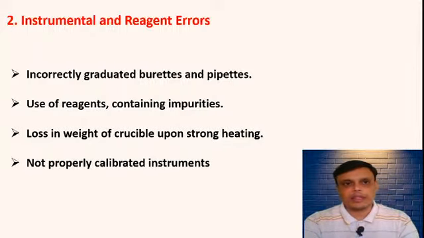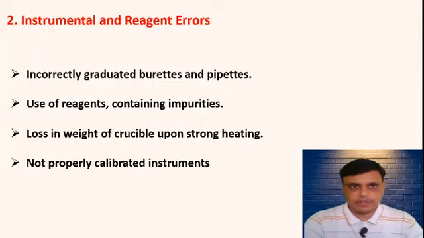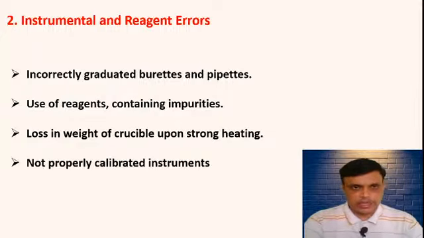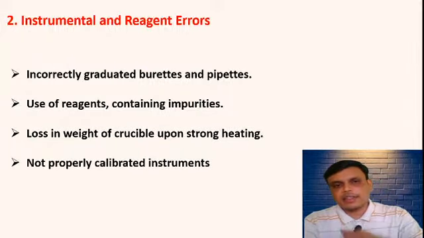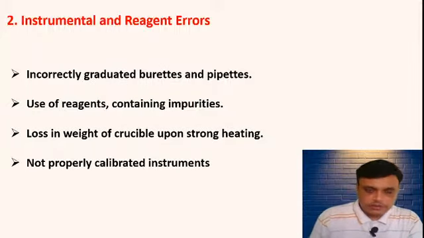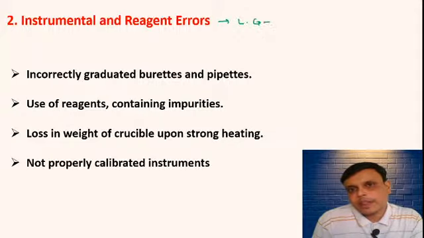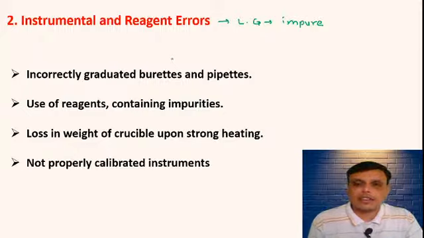The person is performing the correct procedure, but the instrument is faulty or the reagent contains some impurity, for example lab grade reagents, which are not pure.